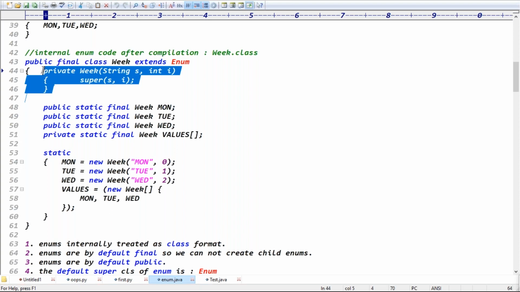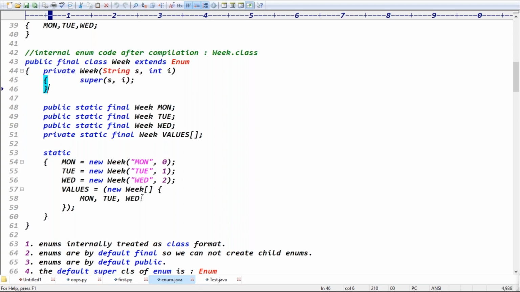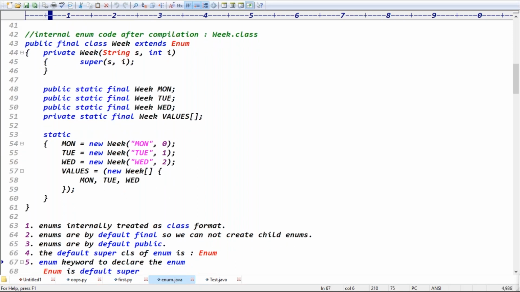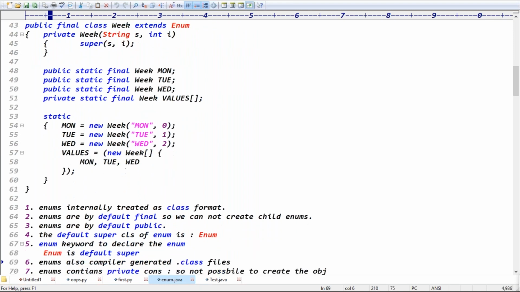So we cannot create the object outside, right? Exactly, yes, because it contains the private constructor. And next point, you can see every enum constant is by default what type, guys? By default public static final. Exactly, guys. Every enum constant is by default public static final, right?